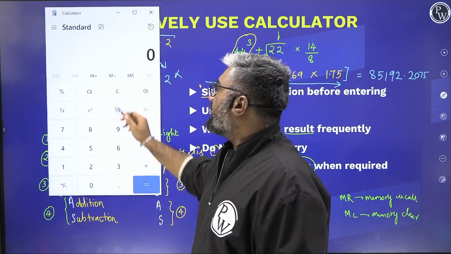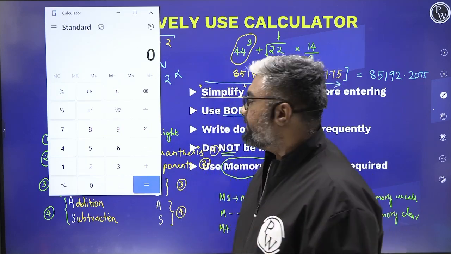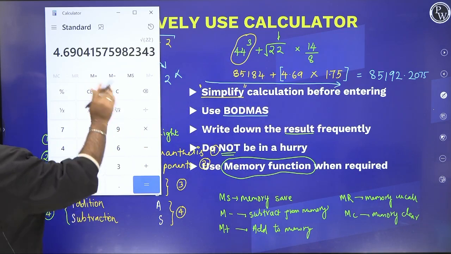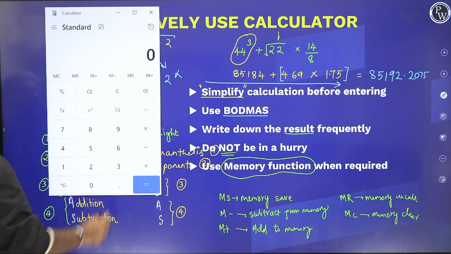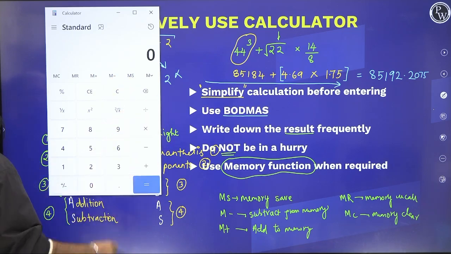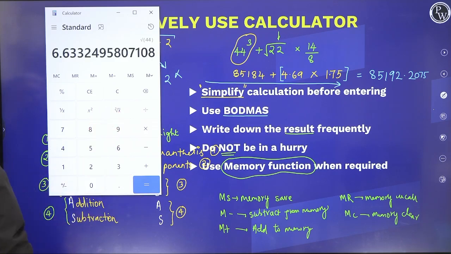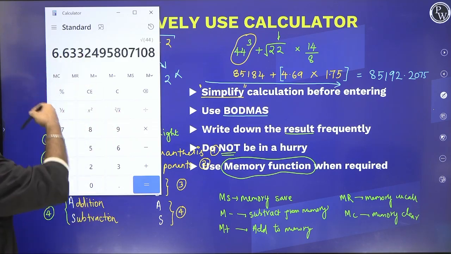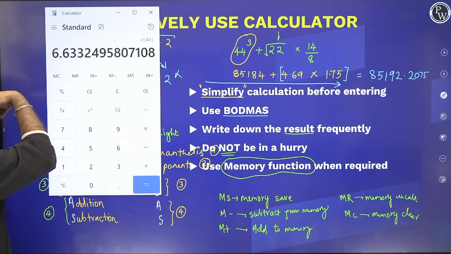What memory plus and memory minus do is work with whatever value already exists in memory. For example, let's say we already have the square root of 22 in memory. Okay, I'm going to save it in memory. Now I need to add the square root of 44 to it. So I found the square root of 44, and the square root of 22 is already in memory. Now when I press M plus, it's going to add it to the memory.